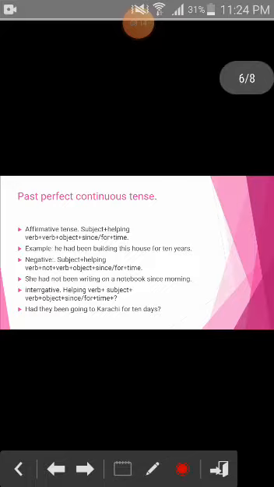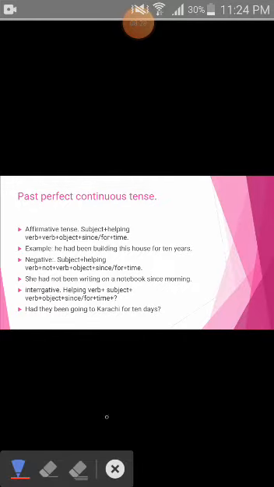Now coming to the past perfect continuous tense. In the past perfect continuous, same as in the present perfect continuous, where you used has been and have been, here what will be the helping verb? Had. Only had, not has and have. In the present perfect continuous, you had two helping verbs, has been and have been, used according to the subject, but here you have only one helping verb, that is had been, right?